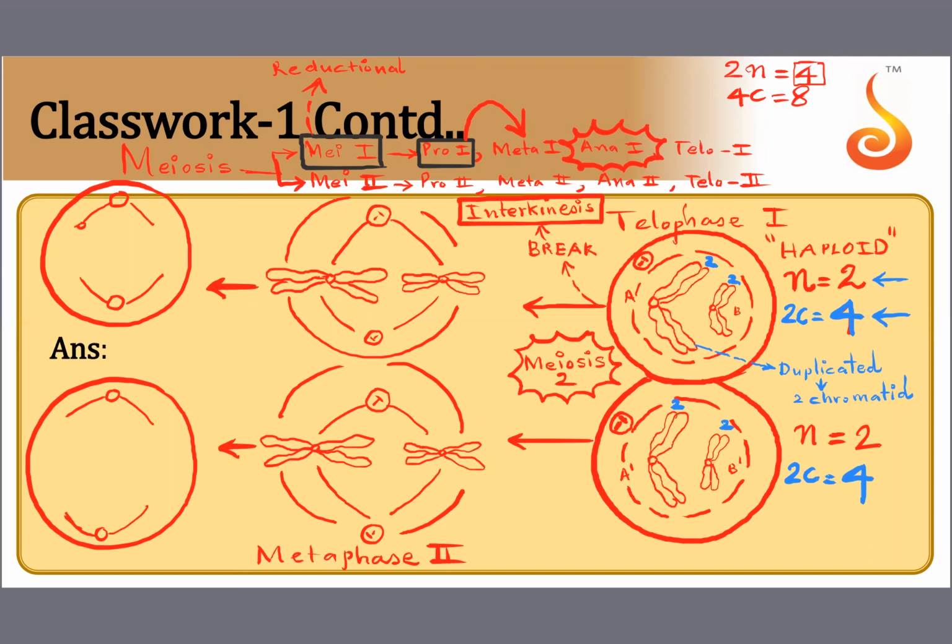So the migrating chromosomes will have only one chromatid. See, PQ is going up, P dash Q dash is coming down. Here also in the shorter chromosome, PQ is going up, P dash Q dash is coming down. Same thing here also. This is also a commonly asked NEET question. The migrating chromosomes during anaphase 2 have how many chromatids?